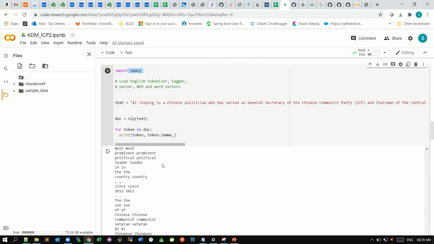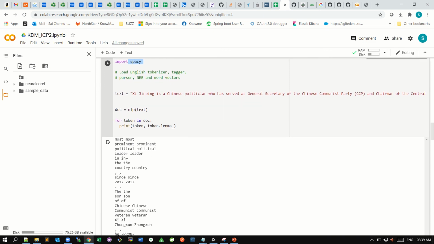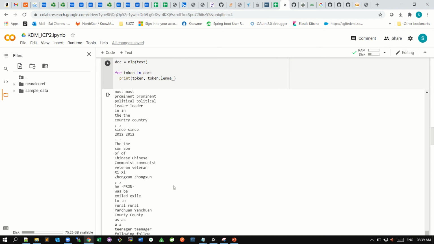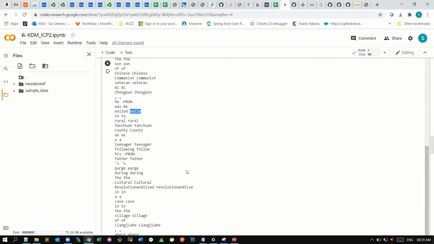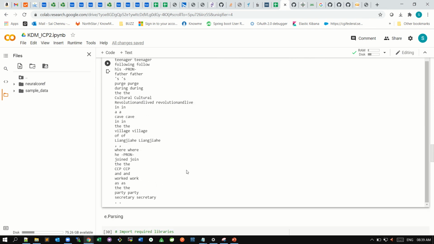Here you can see this is exiled, and the main word is exile. So this is basically lemmatization. It will extract the base word without showing any verbal form.